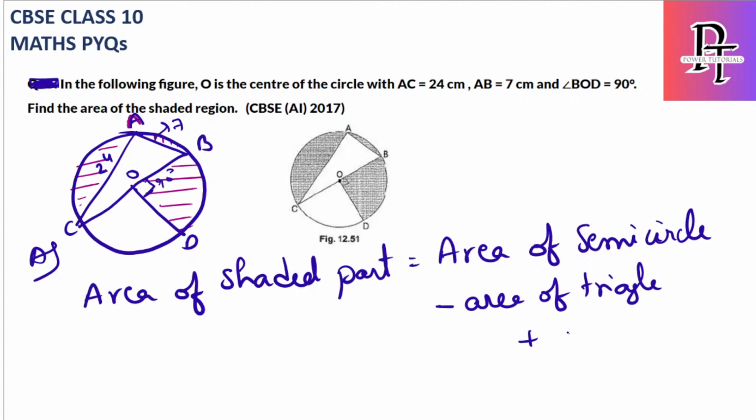And I also mentioned the angle is 90 degrees. So what is the area of the semicircle? The formula is very easy. Whichever circle area is there, you just divide it by 2. Area of circle is pi r square, so it will be pi r square by 2. I will substitute pi as 22 by 7, so it will be 22 by 7 into r square. Radius is how much?